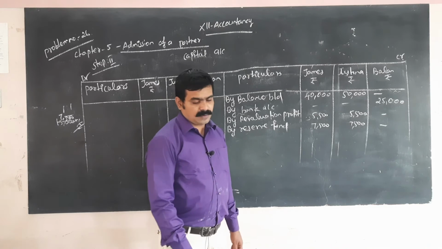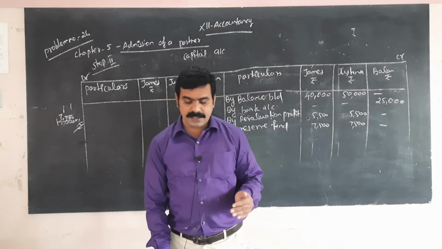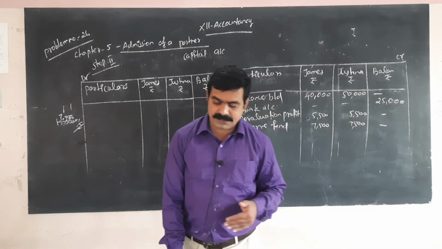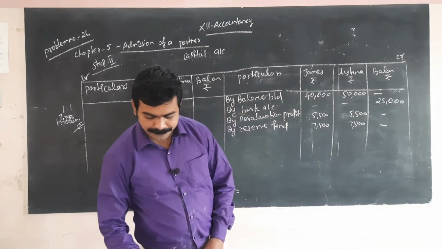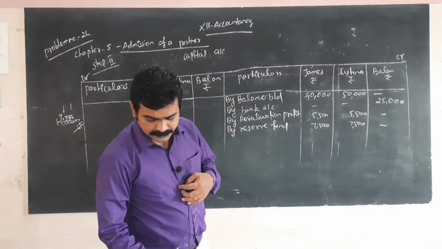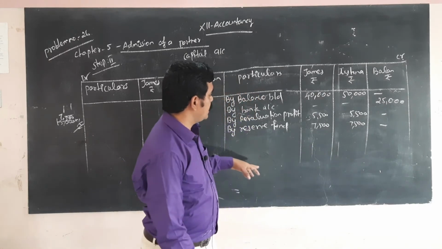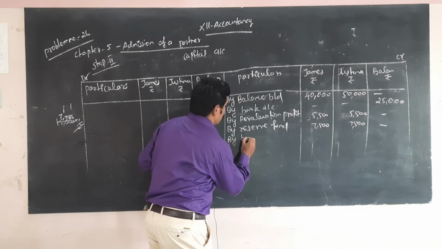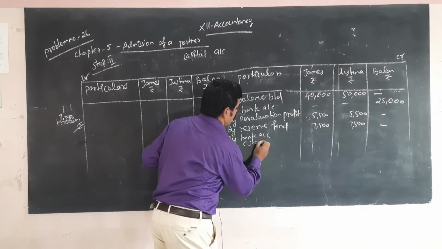So now we have to divide the bank amount; the share of goodwill, the bank amount 25,000, is divided into the old partners' capital accounts. So 5,000 each, by bank account. That is the share of goodwill.